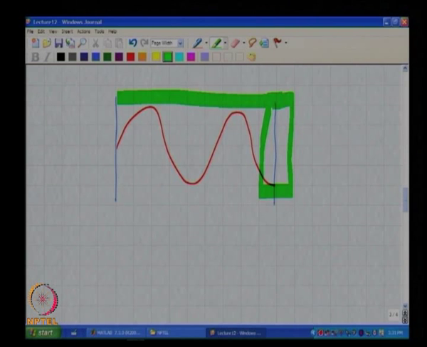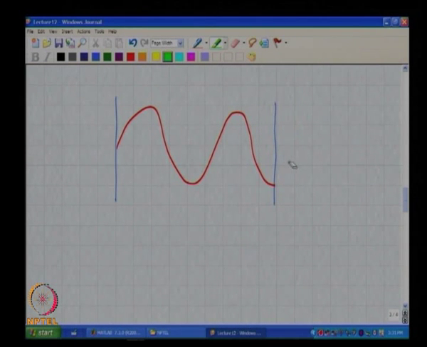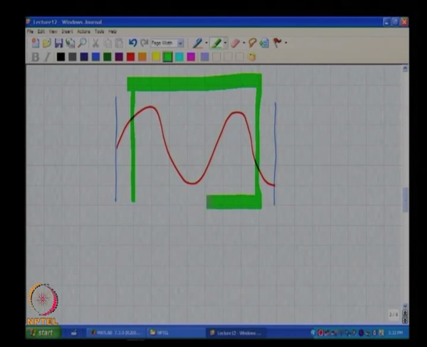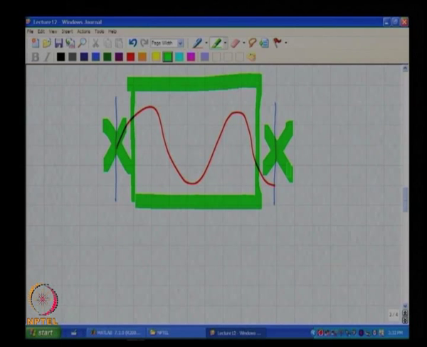Now, since we want this part and we do not want this part because that is the one that is causing leakage, what do you think we can do? In other words, the samples in the middle are important, the samples at the end are not so important.